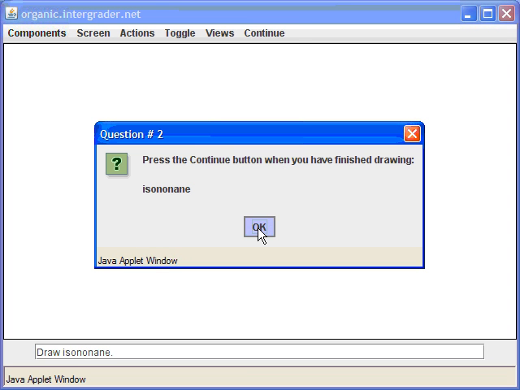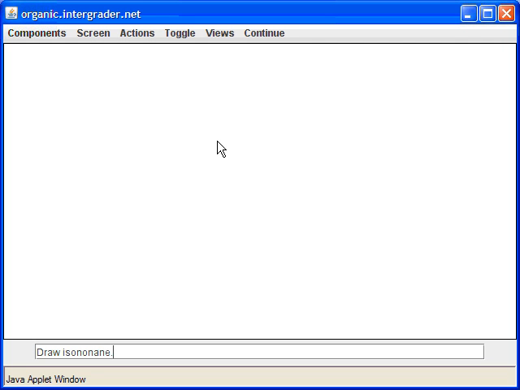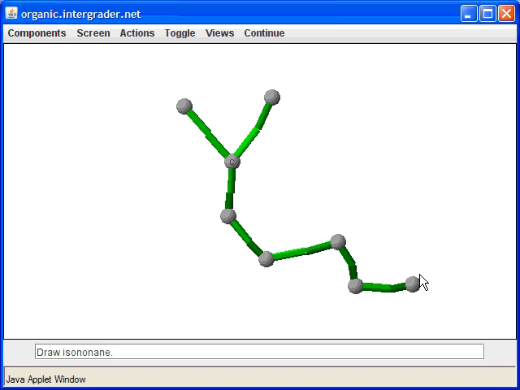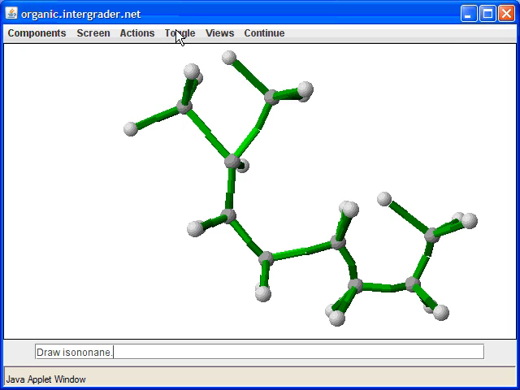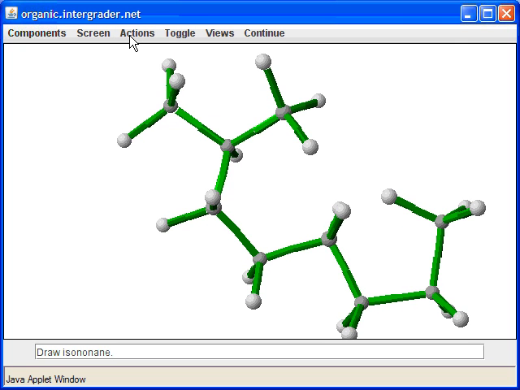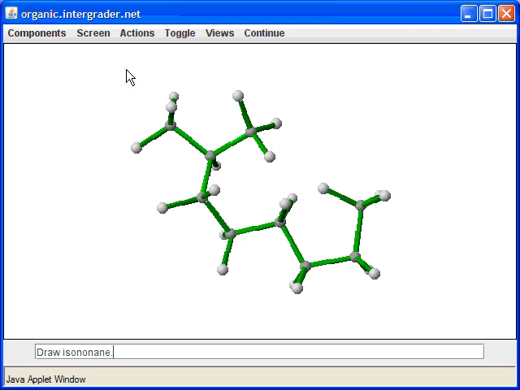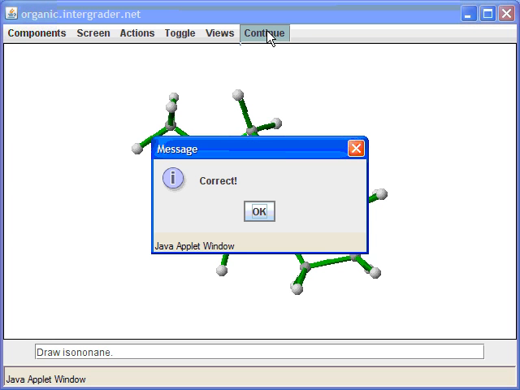Okay, isononane. What do we need to do for isononane? We need to have a methine with 2 methyls on there. And the rest of the structure is just so that we can add up to 9 carbons. So we have 3 so far. So there's 4, 5, 6, 7, 8, 9, and that's it. Okay, we'll go ahead and add the hydrogens, go ahead and toggle arrange, and we'll go ahead and fit the structure on the screen. And that should be it.